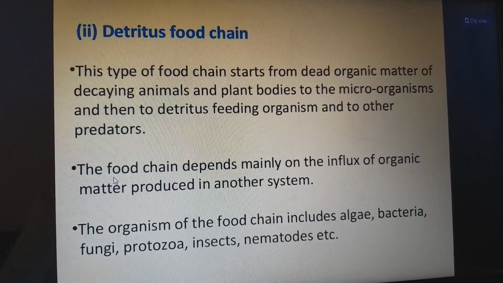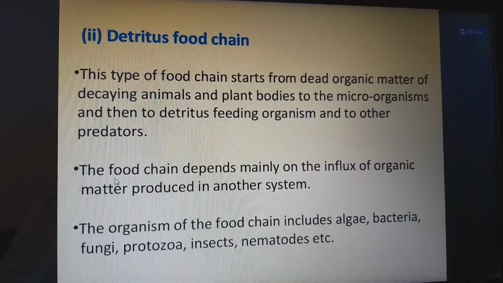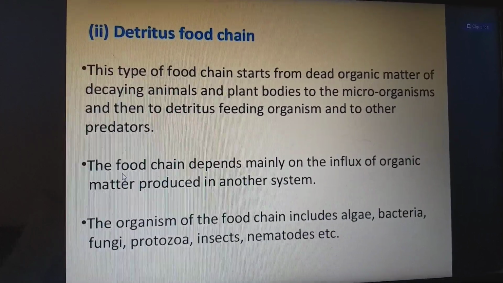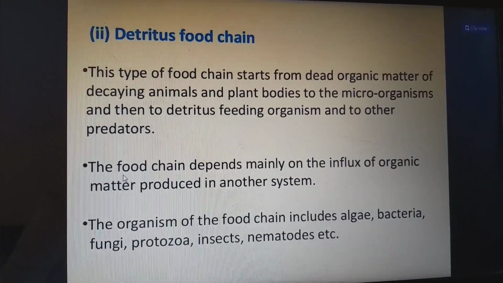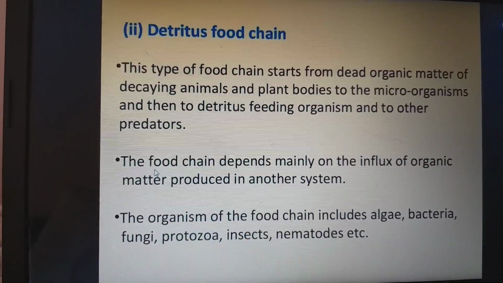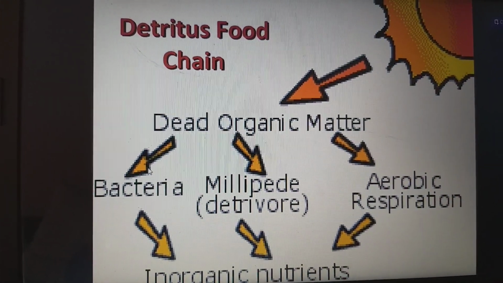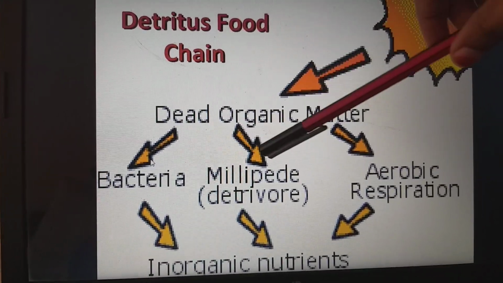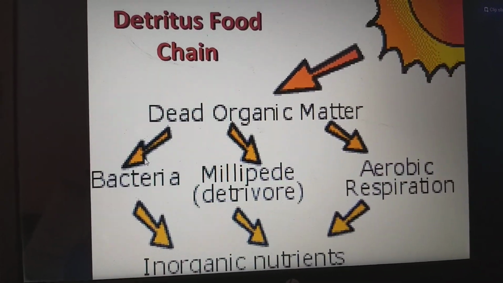Detritus food chain. This type of food chain starts from dead organic matter of decaying animal and plant bodies to microorganisms and then to detritus-feeding organisms and on to the other predators. The food chain depends mainly on the influx of organic matter produced in another system. The organisms of the food chain include algae, bacteria, fungi, protozoa, insects, nematodes, etc. The detritus food chain starts with dead organic matter. Dead organic matter will be fed upon by bacteria, millipedes, and for aerobic respiration also. And finally, this will constitute the inorganic nutrients.